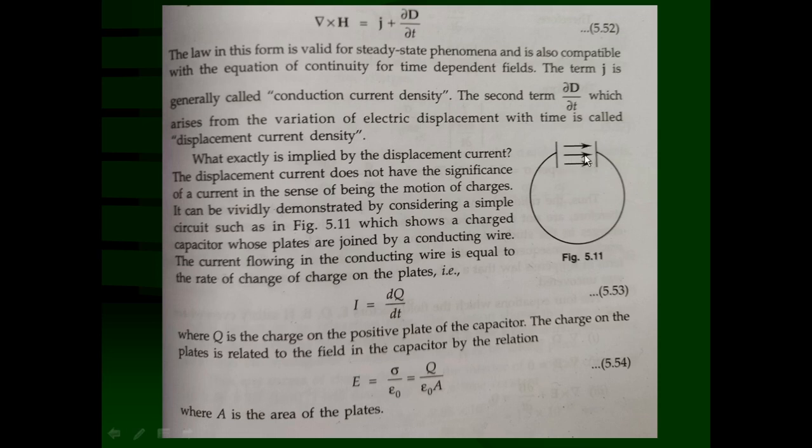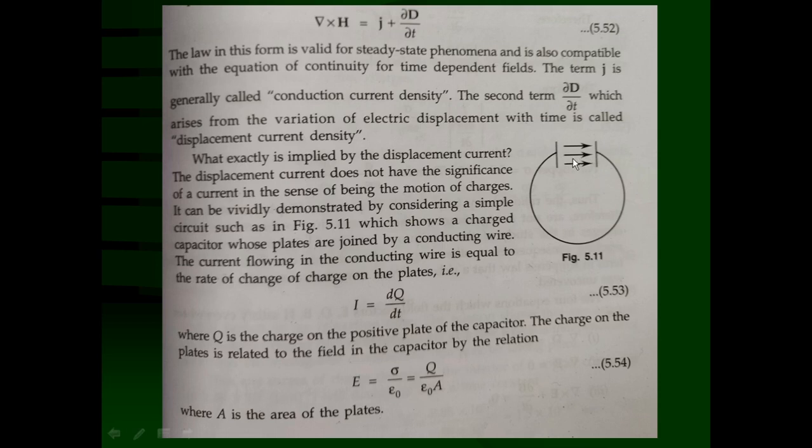Sigma is the surface charge density, charge per unit area. The total charge is Q, uniformly distributed because they are conductors, so total charge Q upon area gives the surface charge density sigma, and sigma upon epsilon 0 is the electric field existing between the two plates of the capacitor.